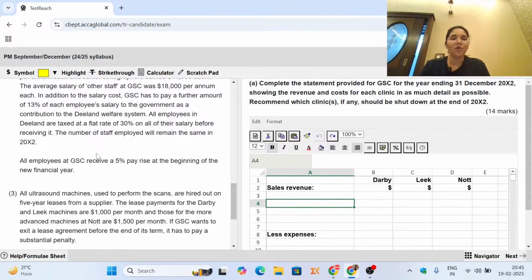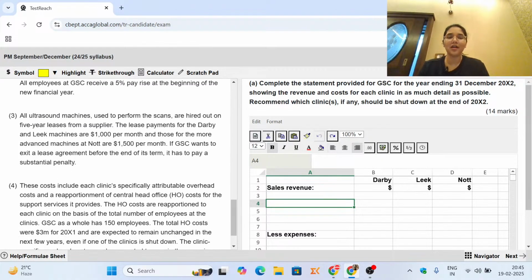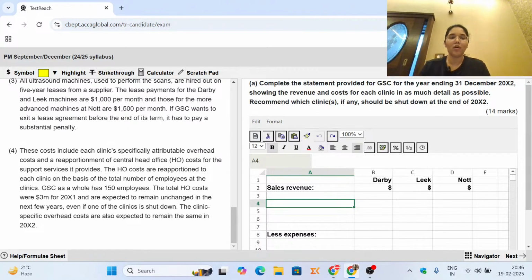Okay, so all of the employees at GSC receive a 5% pay rise at the beginning of the new financial year. All ultrasound machines used to perform the scans are hired on a 5-year lease from a supplier. Lease payments for Darby and Leak machines are $1,000 per month, so you have the machine leasing costs given to you. If they want, they can exit a lease agreement before the end of its term, but it has to pay a substantial penalty. So if we end the lease term before what we had agreed to, we will have to pay a heavy penalty.